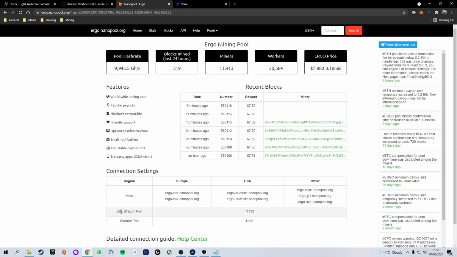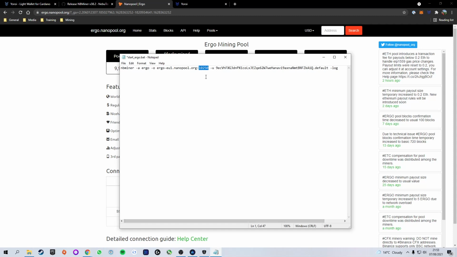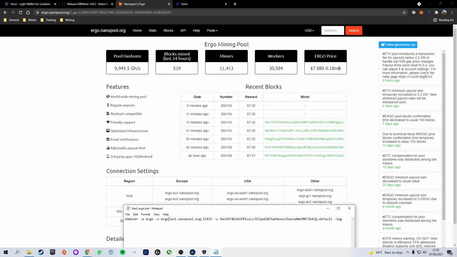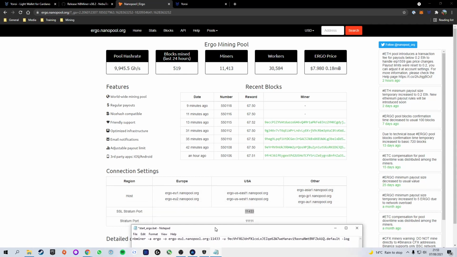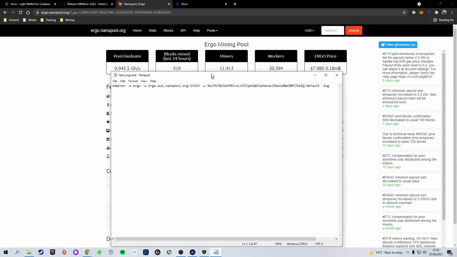Here you can see there's two, SSL and the regular one. SSL just means it's encrypted, so we're going to go ahead and take that one again, copy and paste, back over and paste it in for the old one, making sure the colon stays in between. So you can see it now matches up. ergo-eu1.nanopool.org matches up perfectly, and the stratum port also matches up.